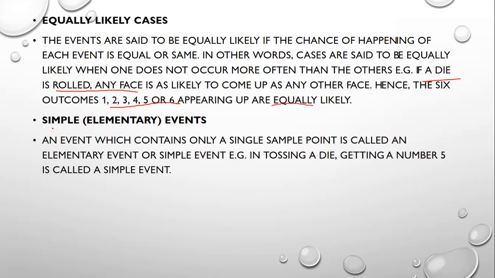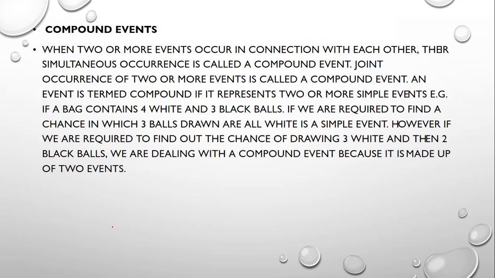Now we can see what a simple event is. A simple event is also known as an elementary event. An event which contains only a single sample point is called an elementary event or simple event. For example, tossing a die and getting the number 5 is called a simple event. Now we can see what a compound event is. Two or more events occurring in connection with each other, then the simultaneous occurrence is called a compound event. By observing examples you can understand.